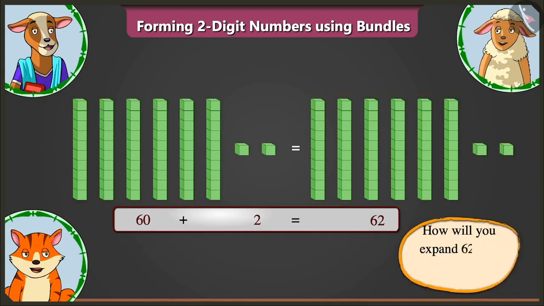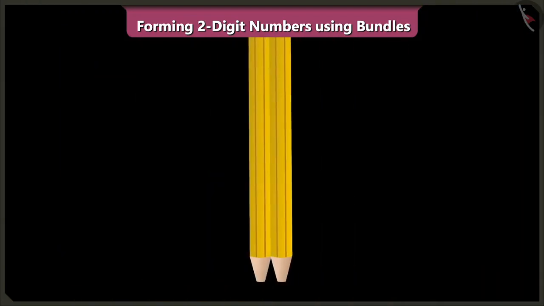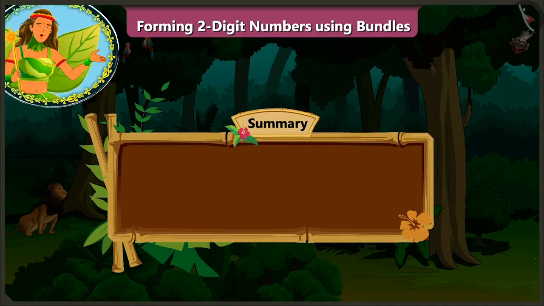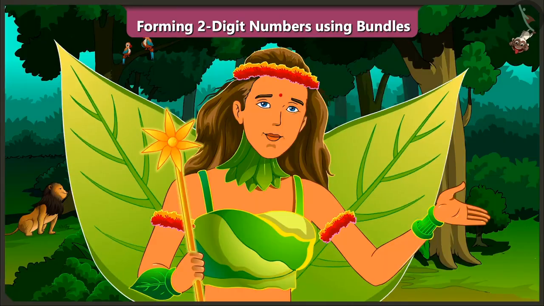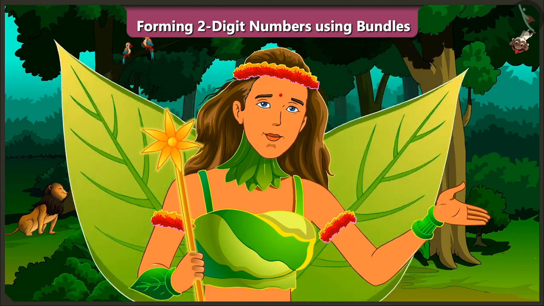Now, how will you expand 62 into 2 parts? 62 means 6 tens and 2 ones. That means the 2 parts will be 60 and 2. Absolutely right, Billy. Children, you saw Lily and Billy form 2-digit numbers with the help of abacus and blocks. In the next video, we will understand some interesting facts about forming 2-digit numbers with the help of bundles of tens.